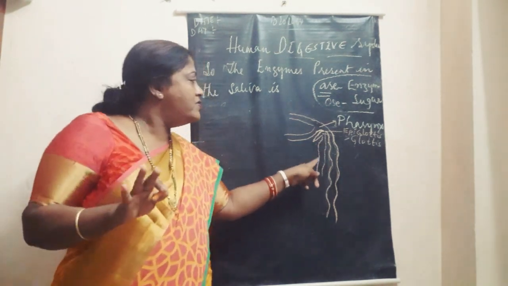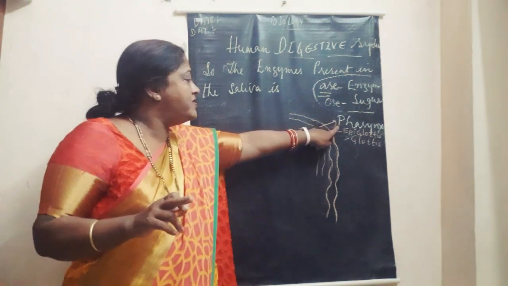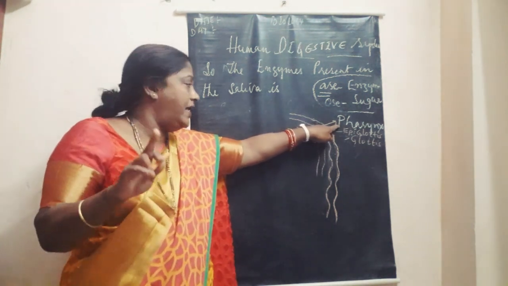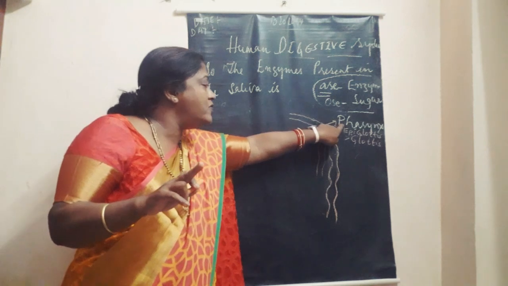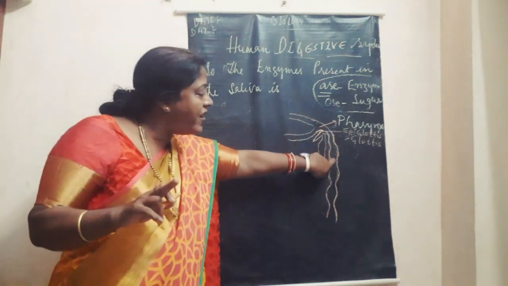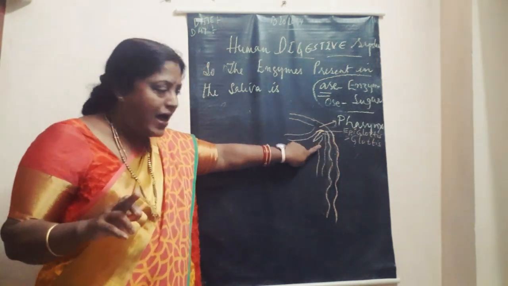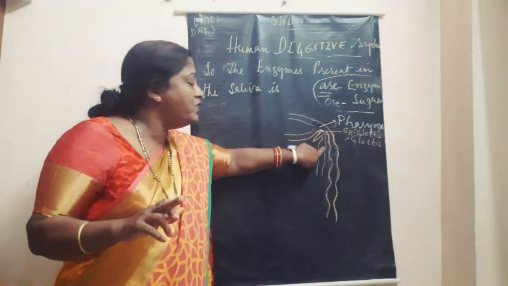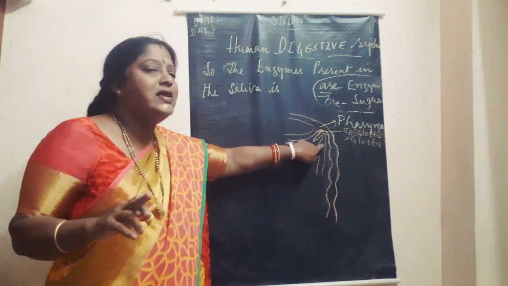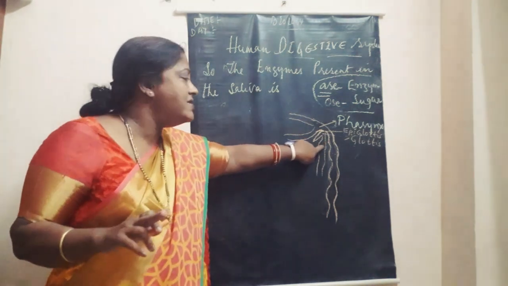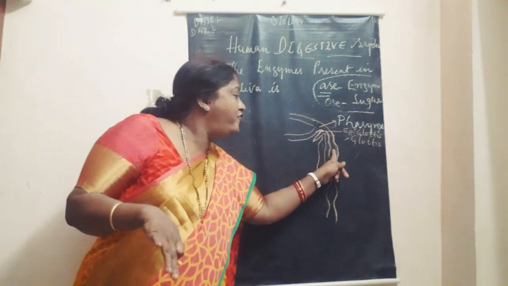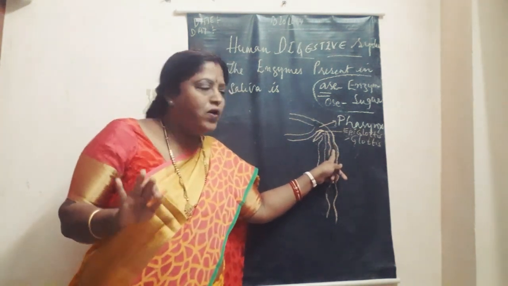Is it clear? So the pharynx is a muscular chamber, a common passage for both food and air, and then the pharynx opens both into the esophagus and into the larynx. So the air from the nostril enters into the air pipe, that is called the windpipe, that's called the trachea, air pipe or windpipe, and then into the food pipe, that is the esophagus.